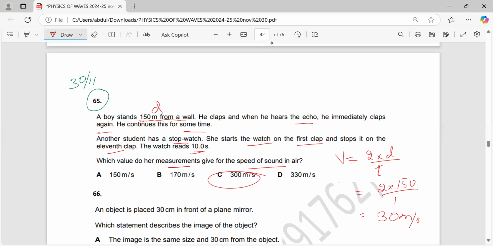Because of the echo, once. Clap, echo, clap, echo, clap, echo. Clap, echoes 1, 2, 3, 4, 5. Clap, echo, clap, echo.